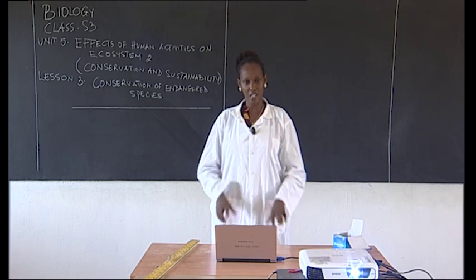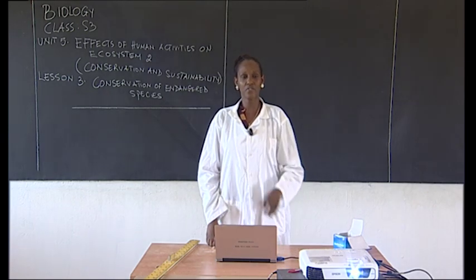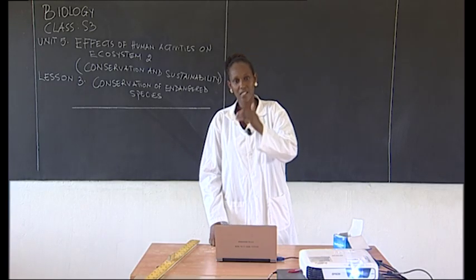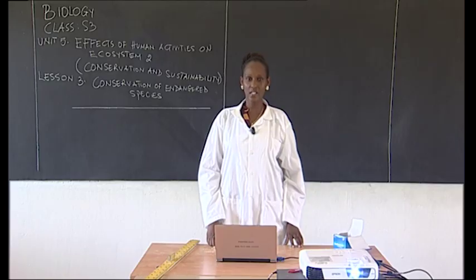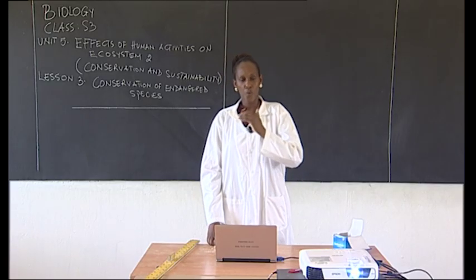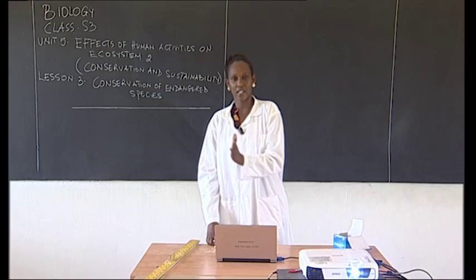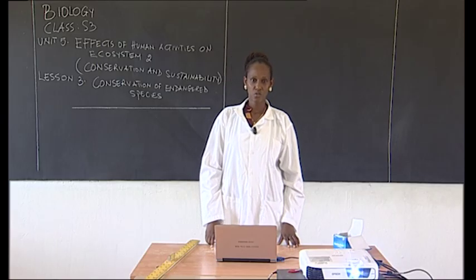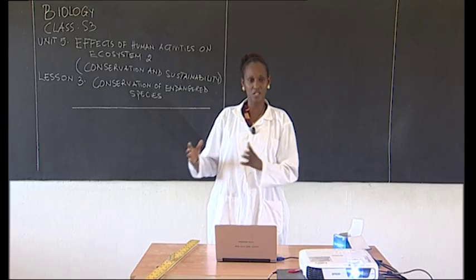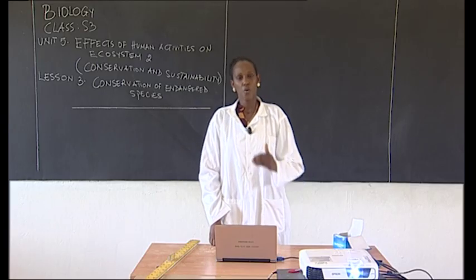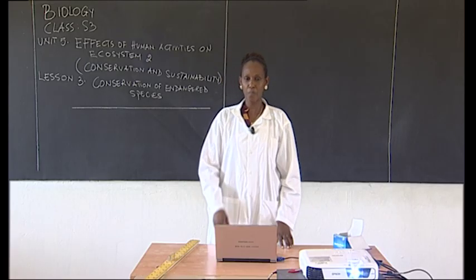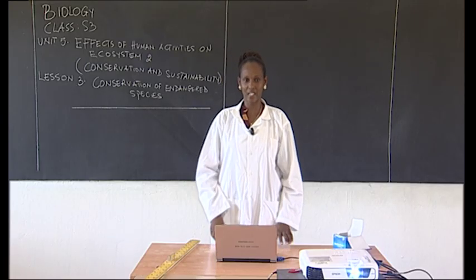Most of the time they emphasize animals, but plants can also be in danger. So those are plants and animals which are likely to become extinct. So we need to preserve them, protect them, and conserve them. Hope the word endangered species is clear.